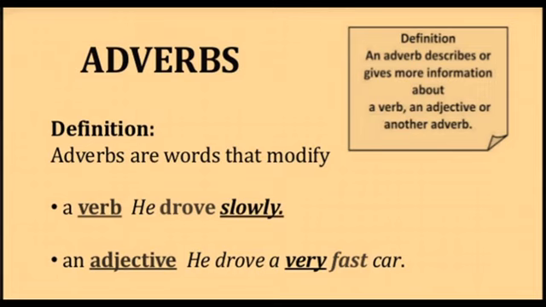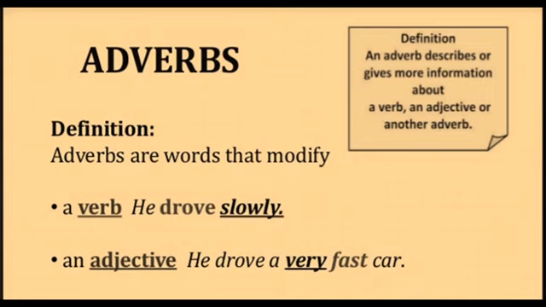And if we ask, how did he drive? The answer is he drove slowly. That means slowly is a word that speaks something about the action, drove. Or it describes something about the verb drove, so slowly is the adverb here.